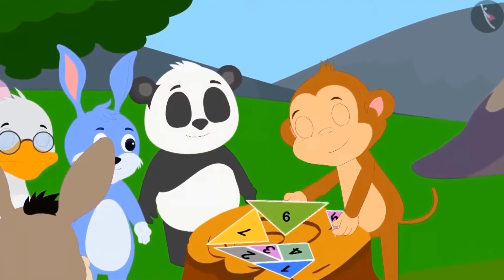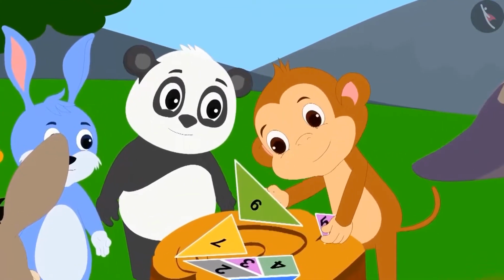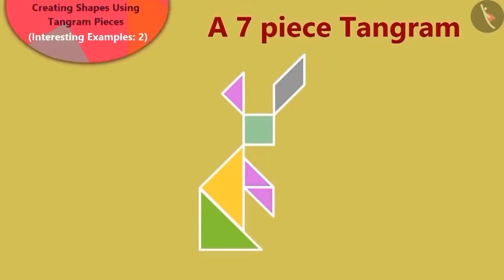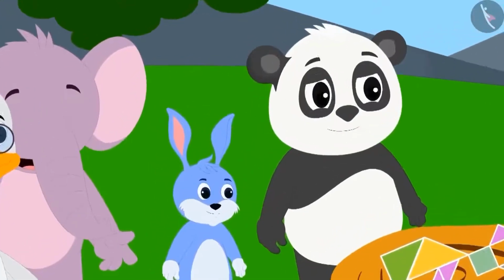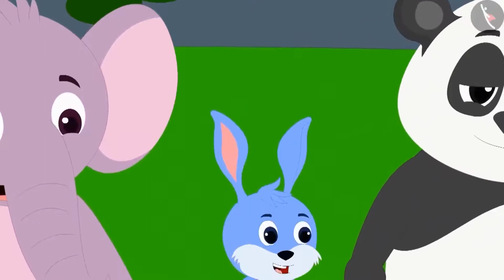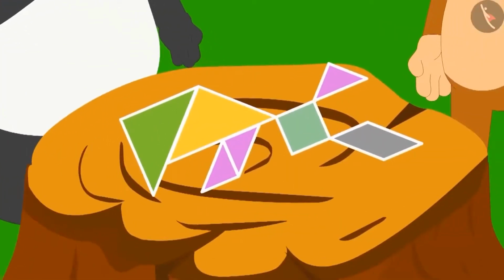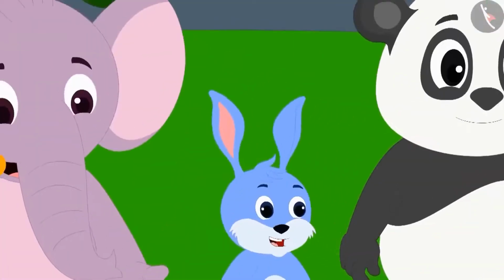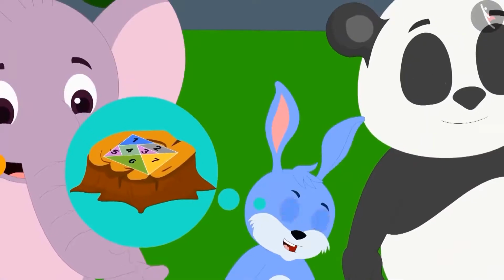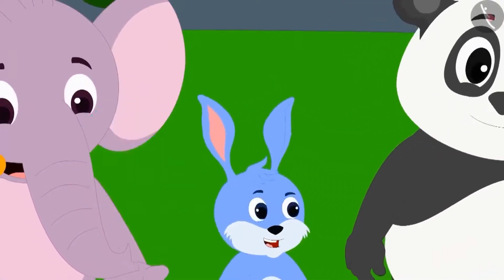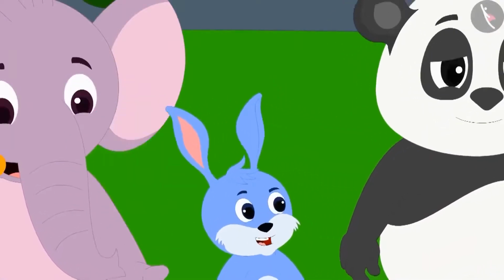Babban started joining the pieces of the tangram and made a rabbit out of them. Bunny the rabbit became very happy upon seeing this. He said that he looked exactly like it. Now Bunny also wanted to use the tangram to make the rabbit figure.